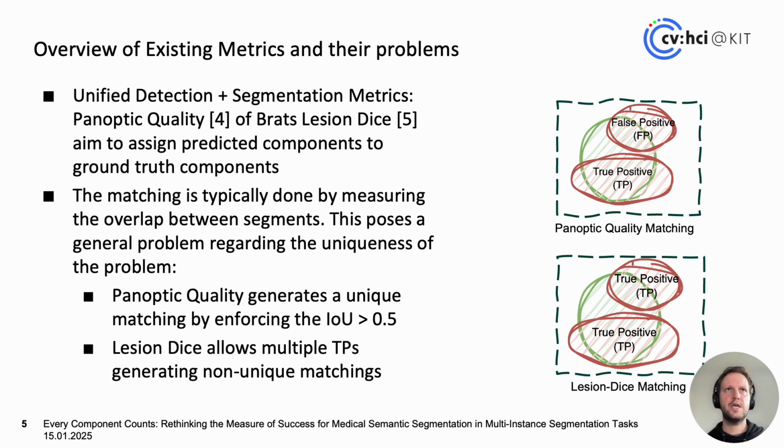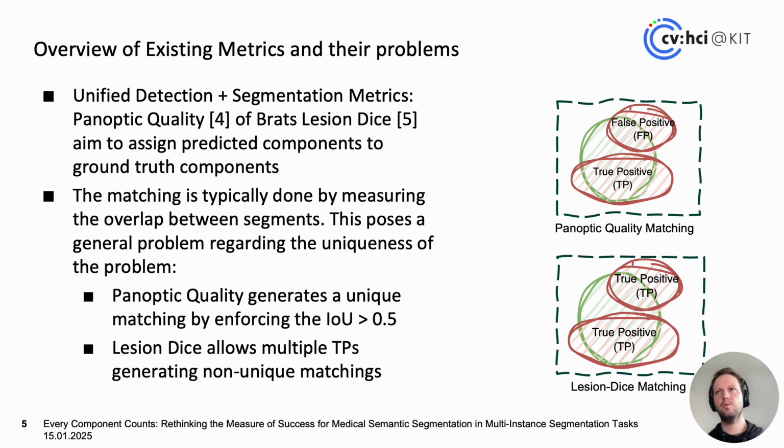Another type of metric are unified metrics, which aim to unify detection and segmentation. Examples here are the panoptic quality or the Blob's lesion dice. These aim to connect detection plus segmentation metrics. What is required for them is that they assign predictions to ground truth components, and they typically do that by overlap.